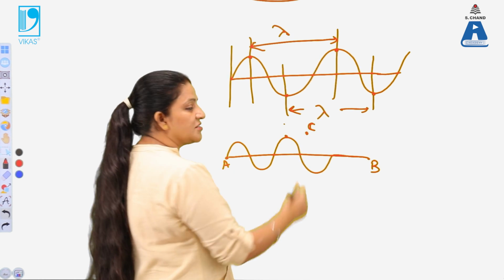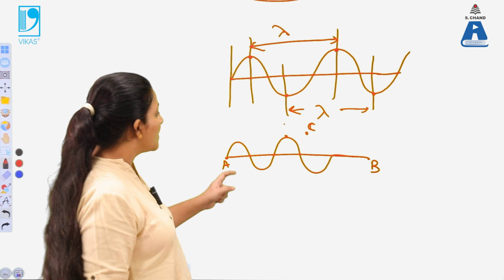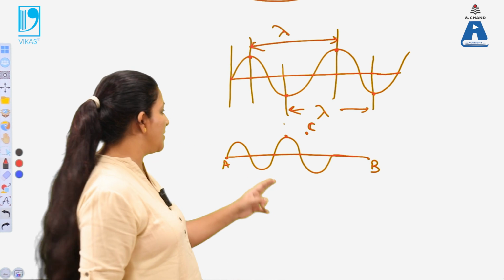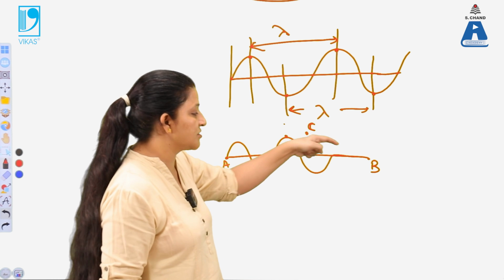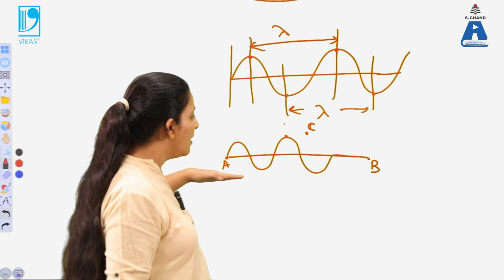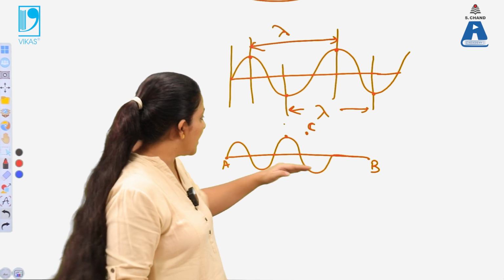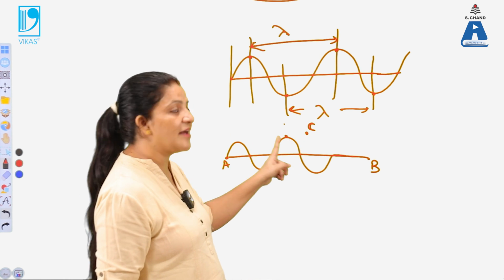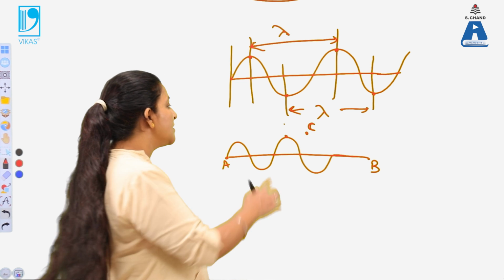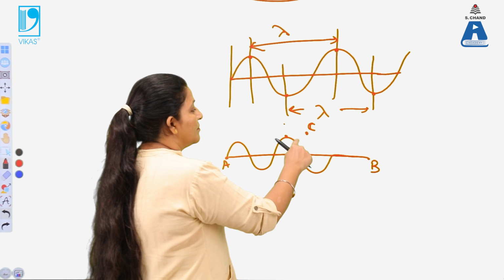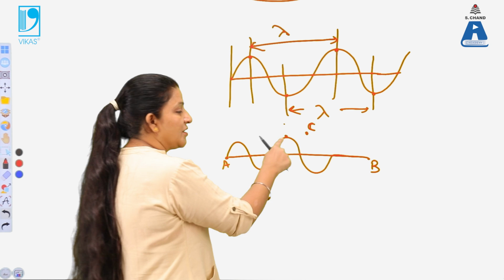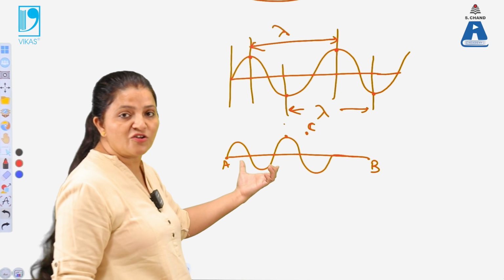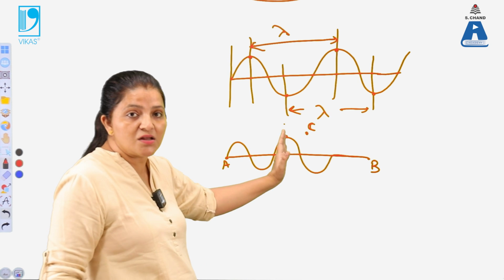If this point C is fixed, then the wave will propagate along this direction, so this point C will be passed by this peak as well as this peak. So now the time is taken by the two consecutive peaks, that means one peak after the other peak.